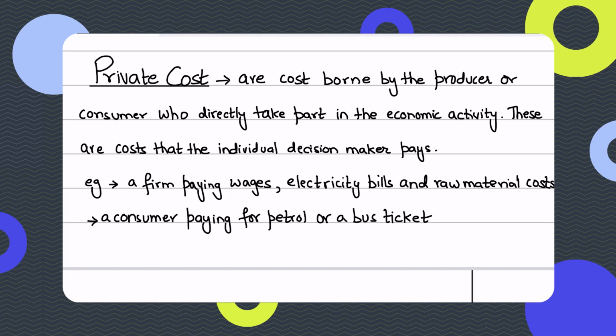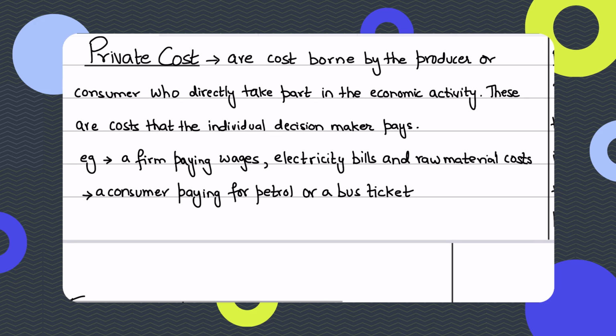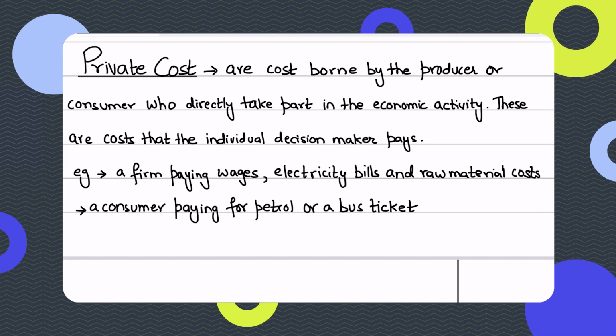Similarly, if a firm is producing, let's say, plastic or steel, it's going to be paying the wages, the electricity bills, the raw material cost. All of this is basically the private cost of the firm. And if a consumer is buying that steel or plastic, then the consumer is paying for that product. So that would be the private cost paid by the consumer. And for example, if the consumer is buying petrol, the private cost is the cost of paying for the petrol, or the metro bus ticket that I was paying for. So that is my private cost, right? So that is what private cost is.